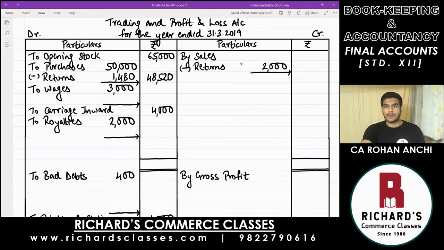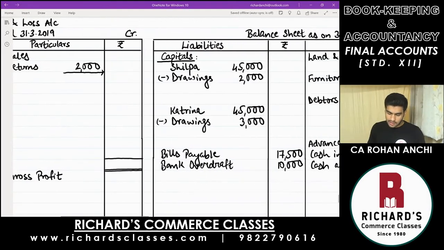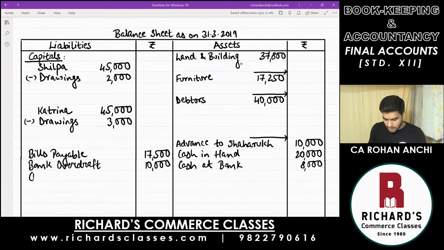Then, next, sundry creditors, back to the liability side. The next item, creditors. Amount is 22,000. Bank loan also is a liability. Below that, write on bank loan, 15,000.